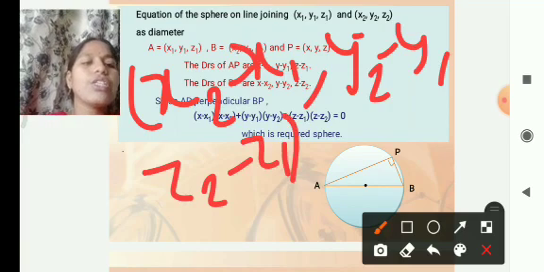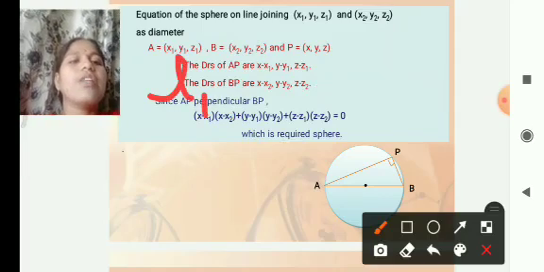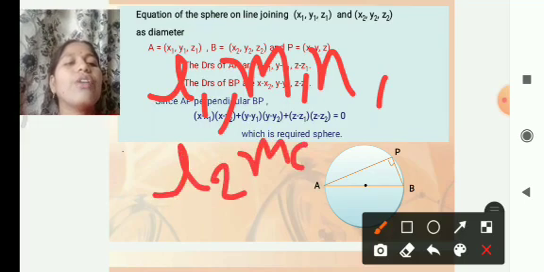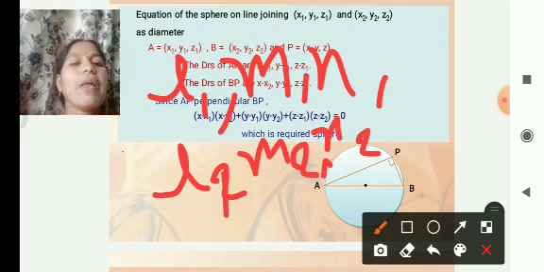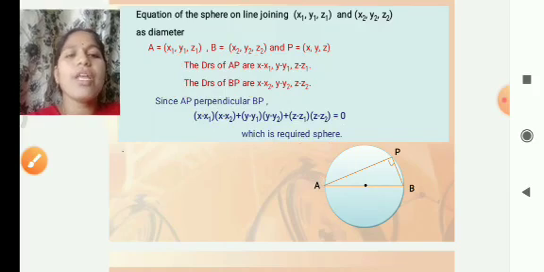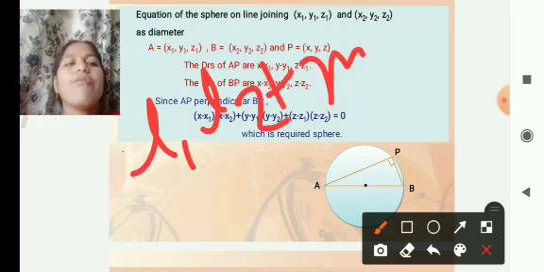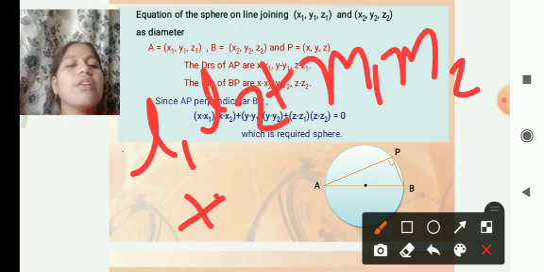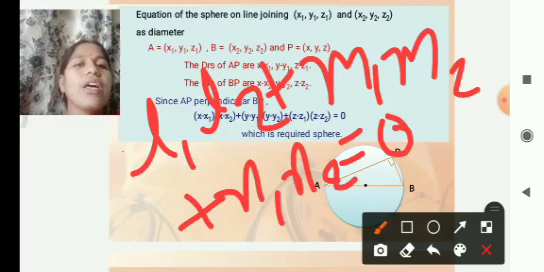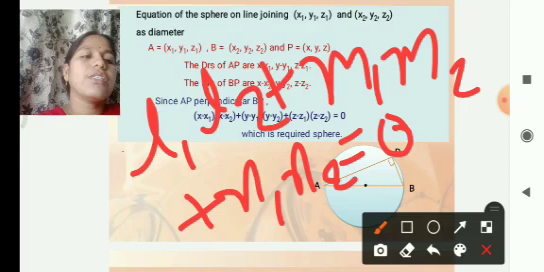What are the direction cosines? We denote them as l1, m1, n1 for one line, and l2, m2, n2 for the other line. These two lines are perpendicular when the product of their direction cosines sums to 0, that means l1 l2 plus m1 m2 plus n1 n2 is equal to 0. When two straight lines are perpendicular, this is the formula.